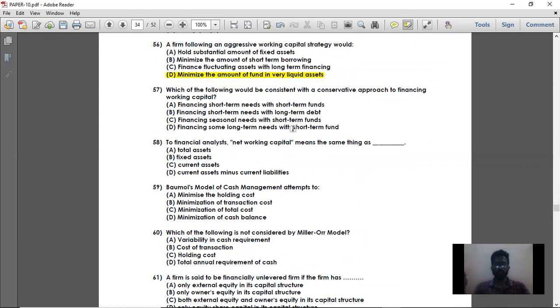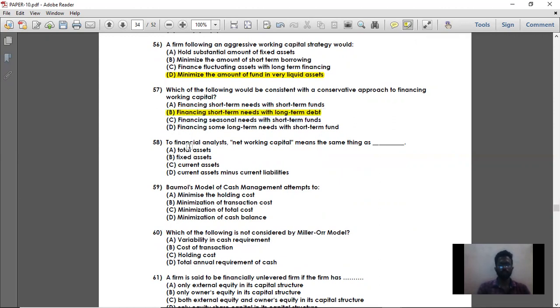Which of the following would be consistent with conservative approach for financing working capital? Suppose you are following a conservative approach. Conservative approach means you are satisfying your short-term needs with the long-term funds. So the right option is financing your short-term needs with the long-term debt. In conservative approach, basically they will satisfy their short-term needs with the long-term procurement of funds. They'll procure long-term debt and satisfy the short-term needs. So option D is the right answer. Financing the short-term needs with long-term debt.